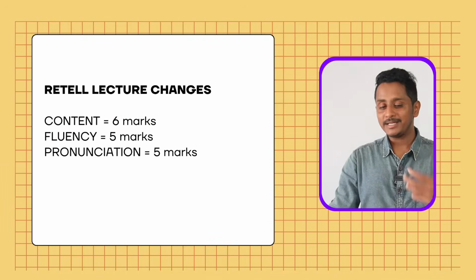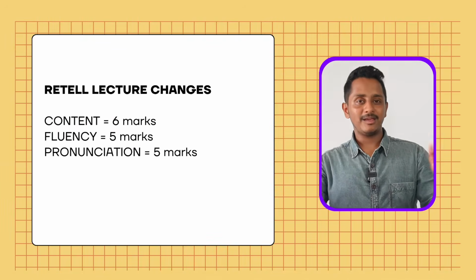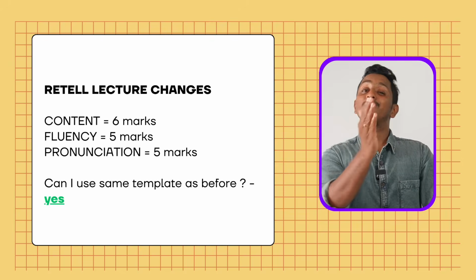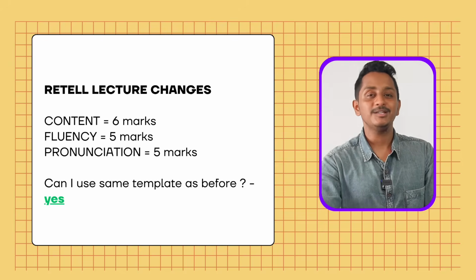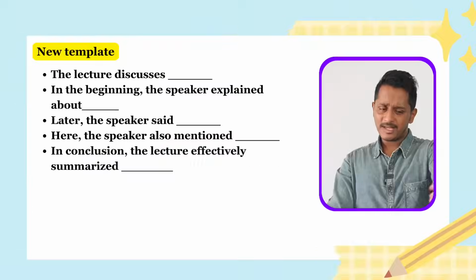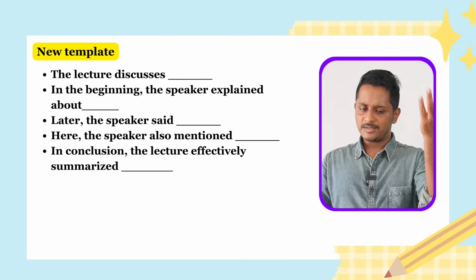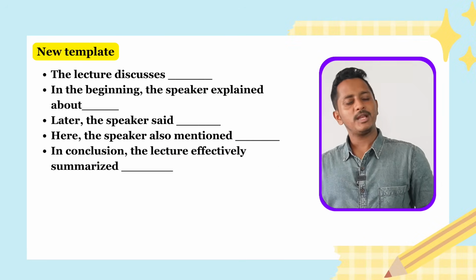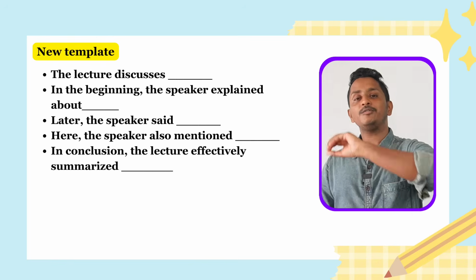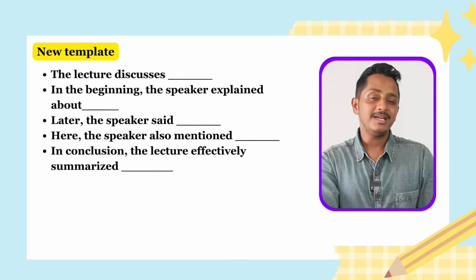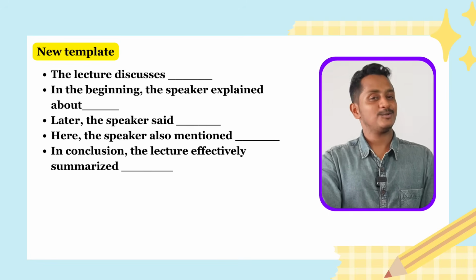If you have always followed my template, my structure and my strategy, note taking, writing phrases, then you don't have to worry. Whatever was working before, same thing, same template, you don't have to worry. The lecture discusses, in the beginning the speaker explained about, later the speaker said, here the speaker also mentioned, in conclusion the lecture effectively summarized. This structure will 100% work. 2 phrases in each, or at least 5 to 6 phrases you write, so that you will get 6 out of 6 for the content.